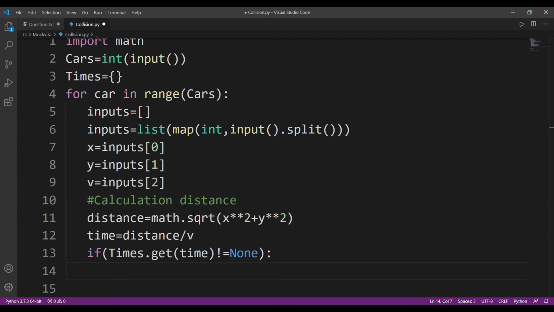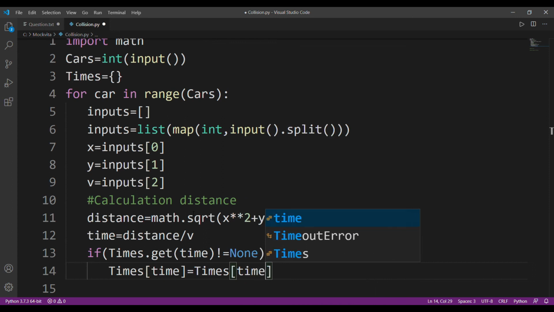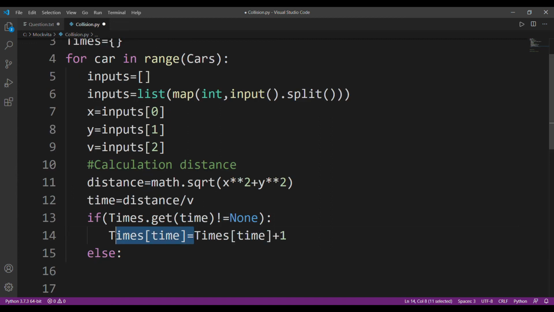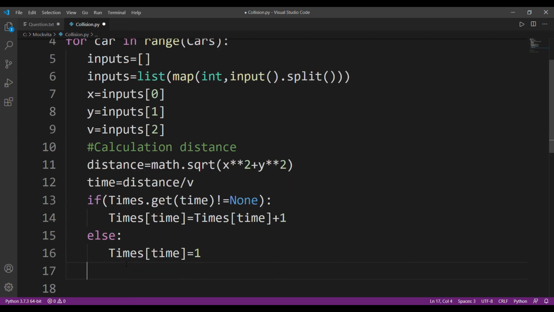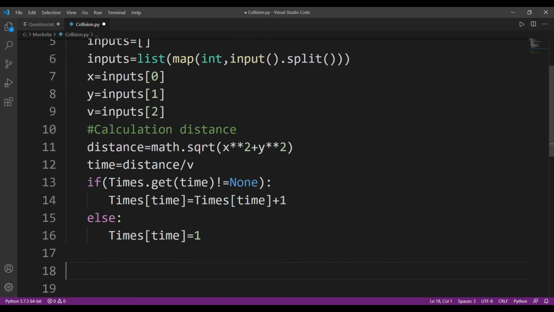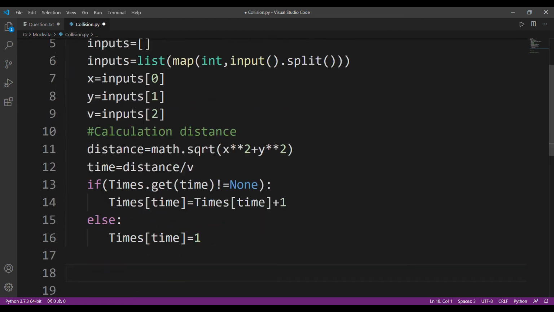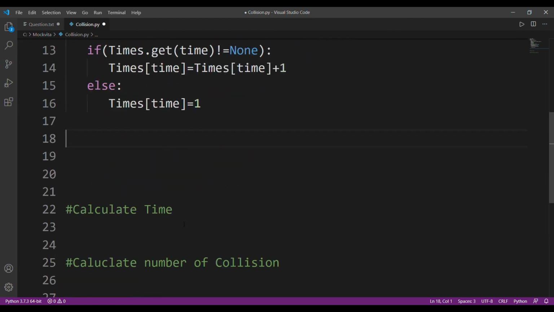Why? Because I know that one car has already reached at that particular time before, and now I only need to increment it by 1. But if no such car has reached at that particular point of time, I'll initialize the value to 1, because if I don't initialize it to 1, I might get an error next time. All right, great. With this our work here is done. Now I'll calculate my time for all the cars.